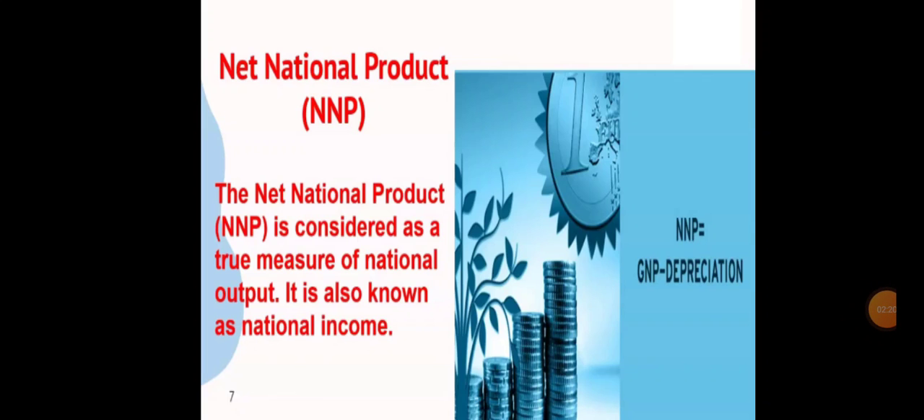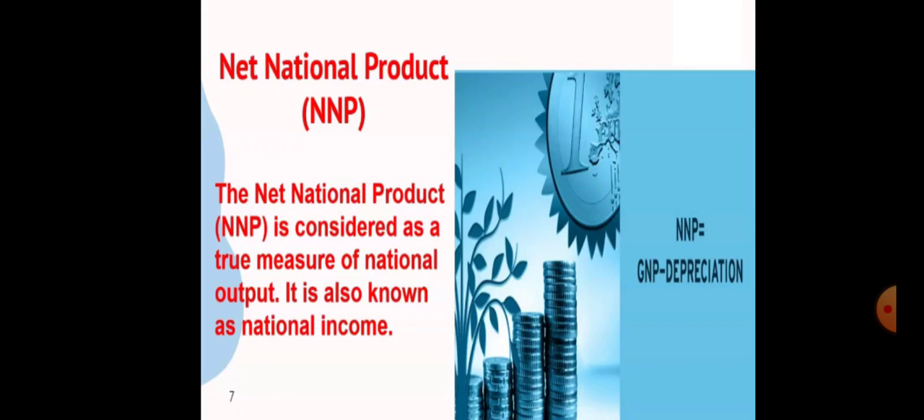What is net national product? The net national product is arrived at by making some adjustment with regard to depreciation. That is, we arrive at the NNP by deducting the value of depreciation from gross national product, GNP. How is NNP calculated? NNP is equal to GNP minus depreciation. What is depreciation? Depreciation in the value of capital assets due to wear and tear is measured as depreciation.